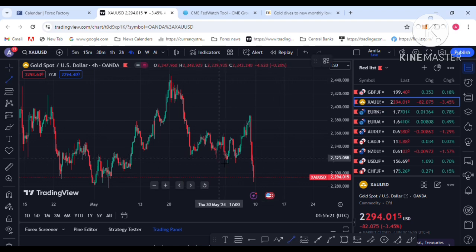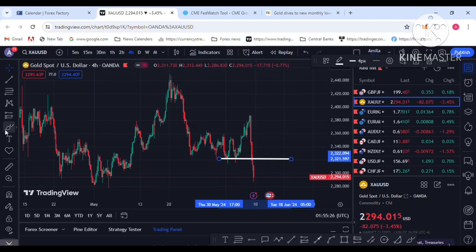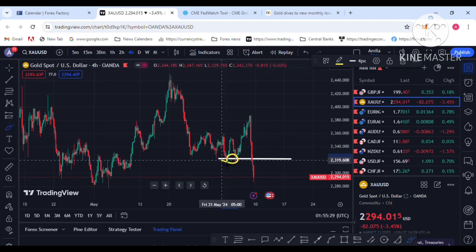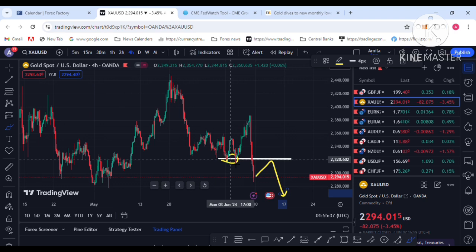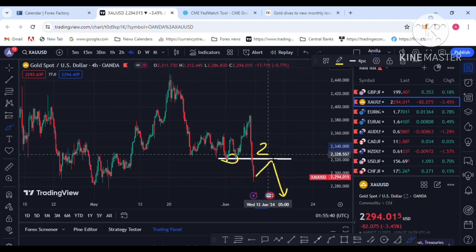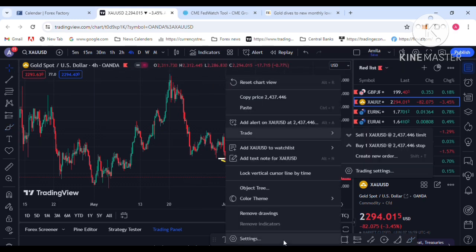Let's see another retracement area. You can see that this support area has become resistance. Support becomes resistance, a simple technical theory. This is the support area, and this support can be resistance in this area. That is your sell opportunity again. This is the 2320 to 2325 area, your sell opportunity next week, but wait for the confirmation and the retest. Left side support becomes right side resistance. That is a simple technical theory.